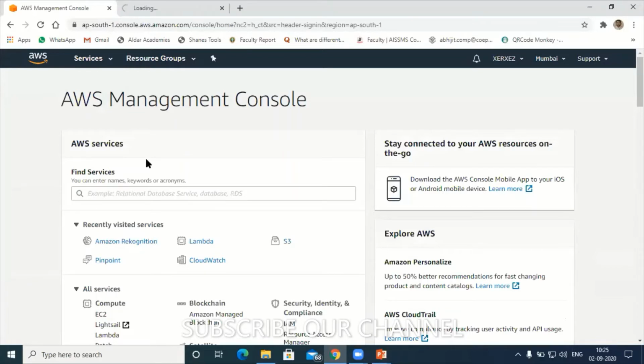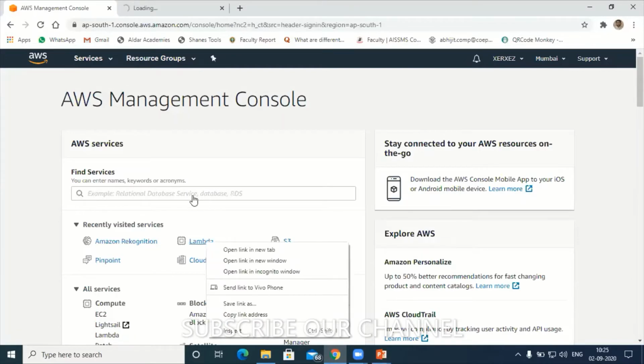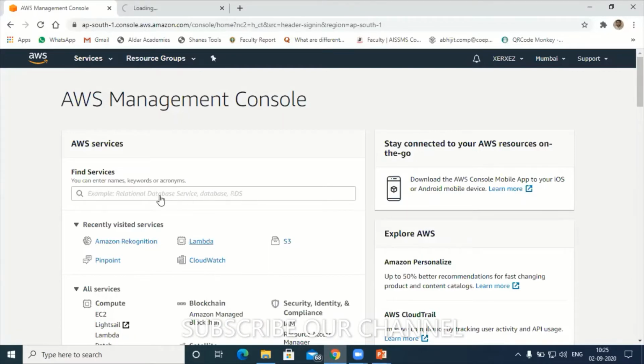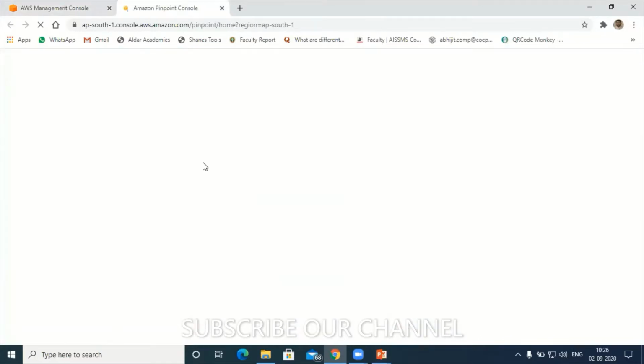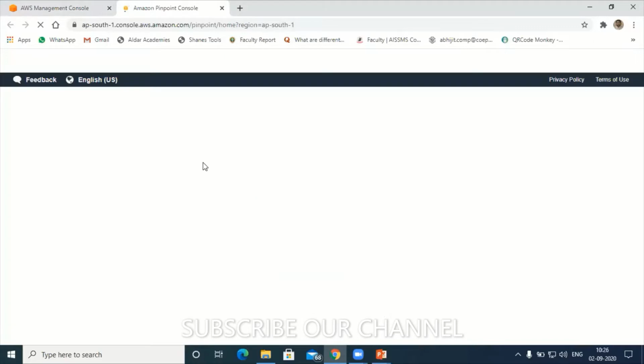Hold on. Meanwhile, I'll try to open Lambda function also. Just to open Lambda function. Yeah. Right now I'm in Pinpoint. Hold on. This is taking time, internet connection.